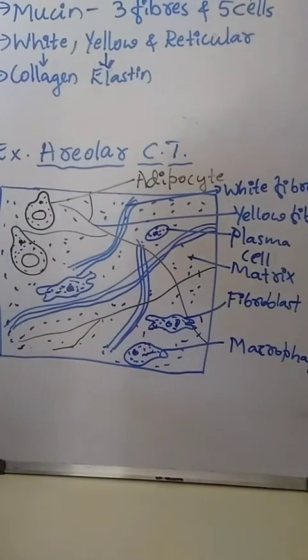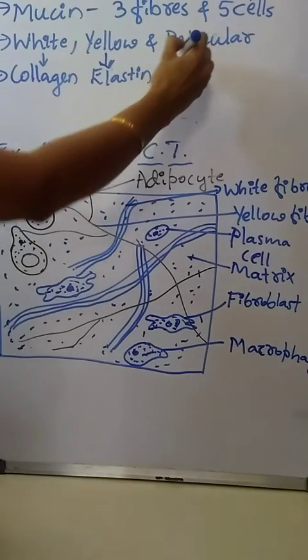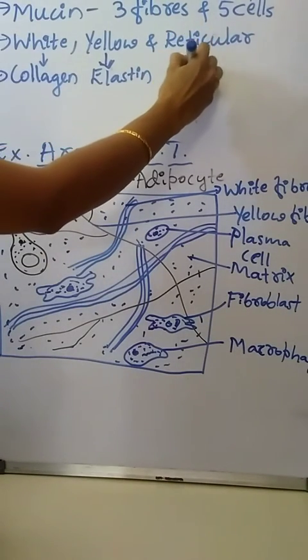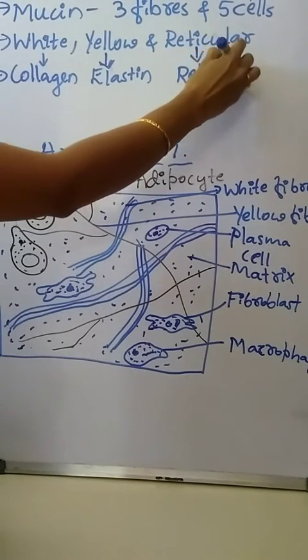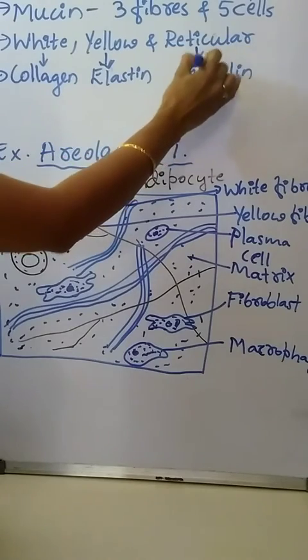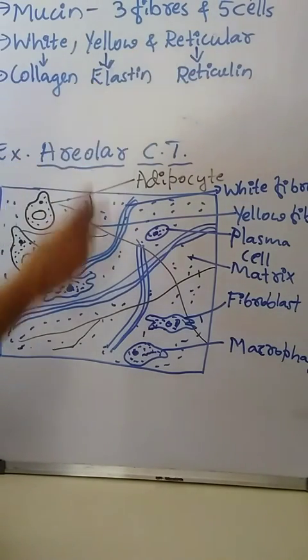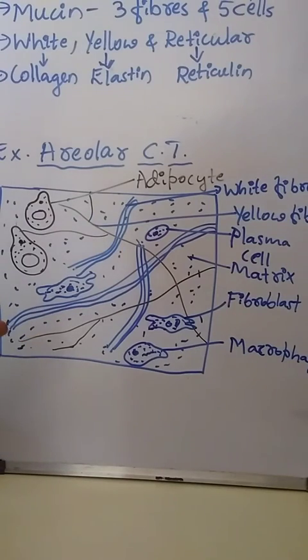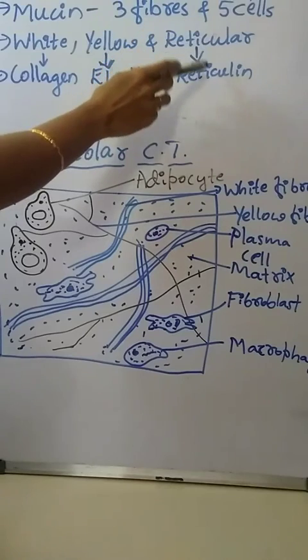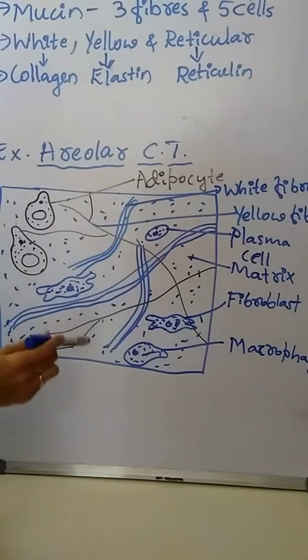Then another type of fiber is the reticular fiber, made up of a protein called reticulin. These reticular fibers form a delicate network which supports the cells.